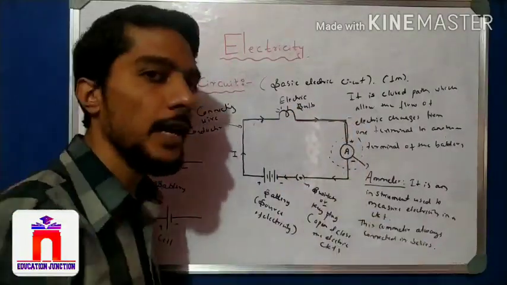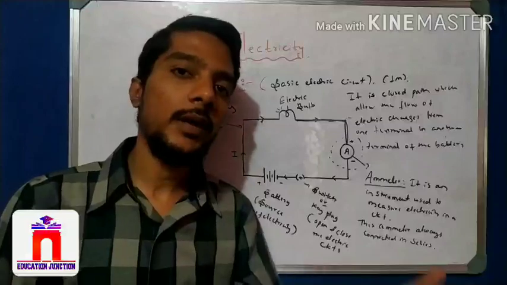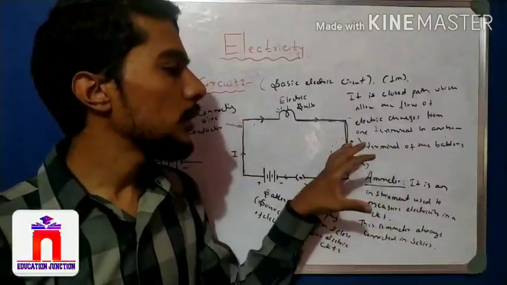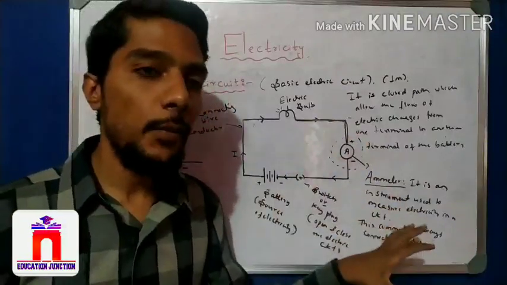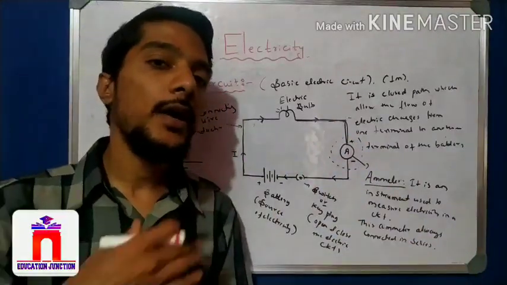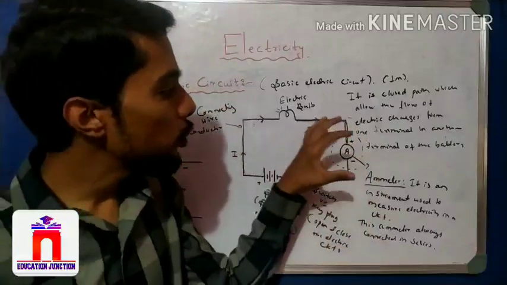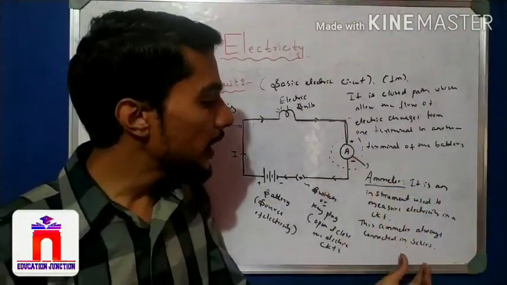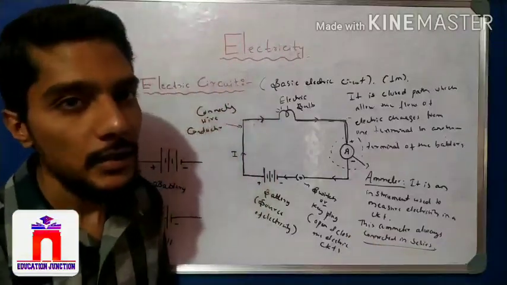That is what series. Later we will learn about the series circuit and parallel circuit. But here remember that the ammeter is connected in series. That is a very important question: what is an ammeter, and how is it connected in a circuit? An ammeter is an instrument used to measure electric current, and it is connected in series, right?